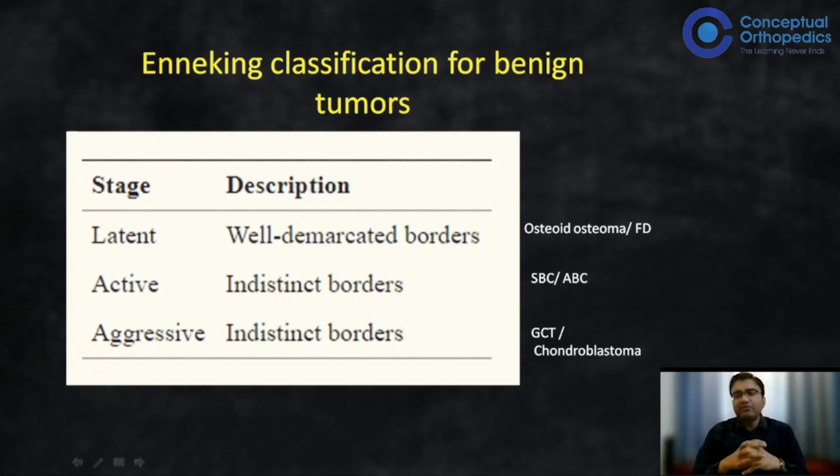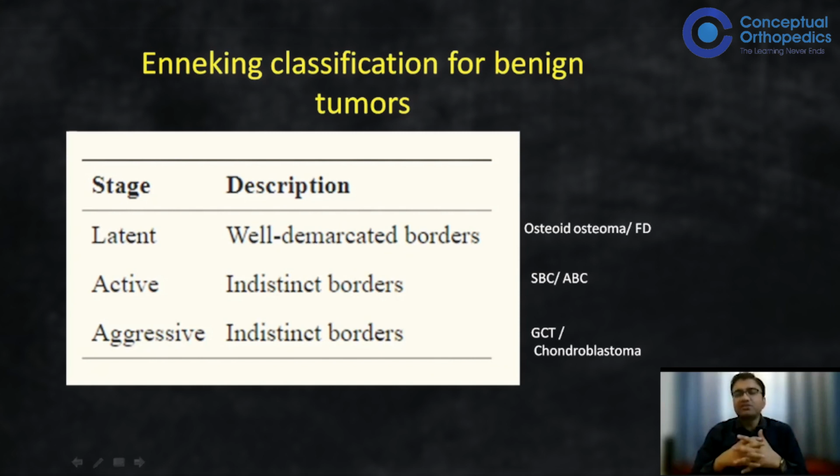Coming to active tumors, they show that they are growing, and that's why their borders are more merging with the normal bone. What are the different types you can think of? Bone cyst, simple bone cyst, or aneurysmal bone cyst.